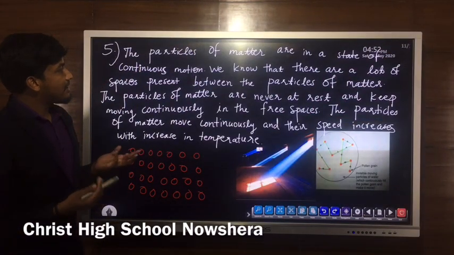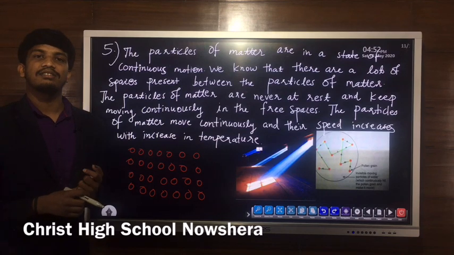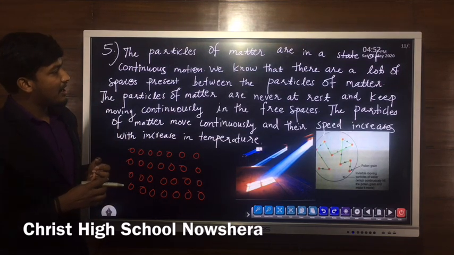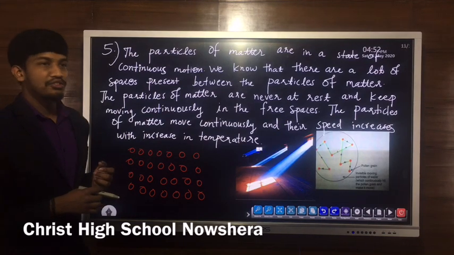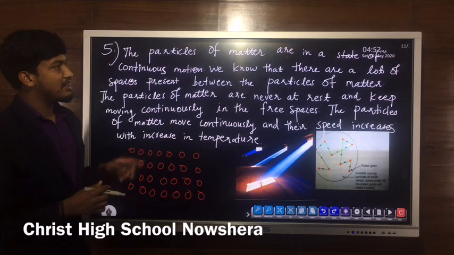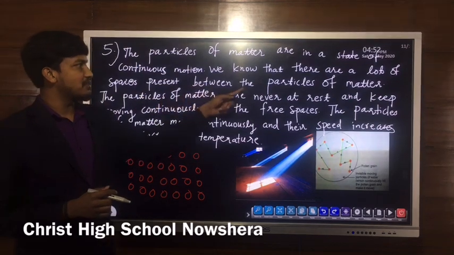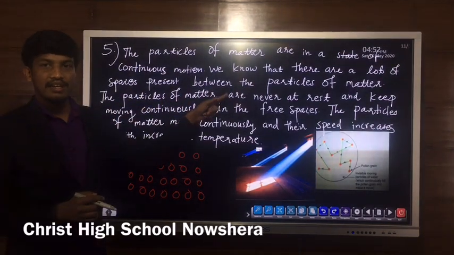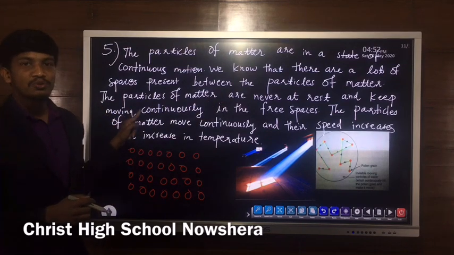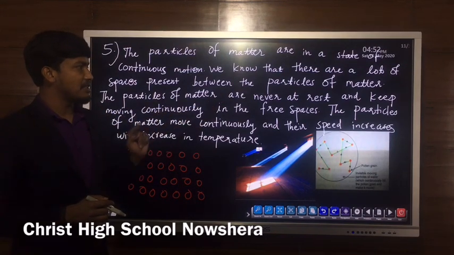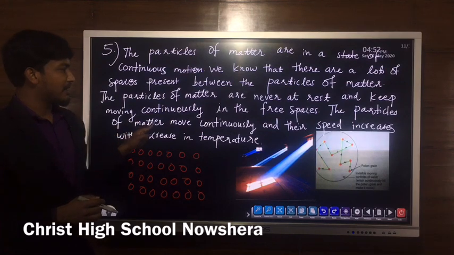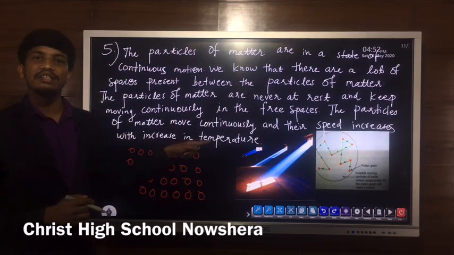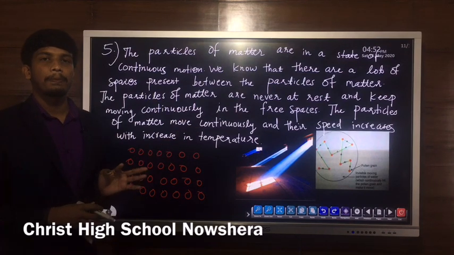Now, the next point, the last characteristic property, is that the particles of matter are in a state of continuous motion. We know that there are a lot of spaces present between the particles of matter. The particles of matter are never at rest and keep moving continuously in the free spaces. The particles of matter move continuously and their speed increases with increase in temperature.